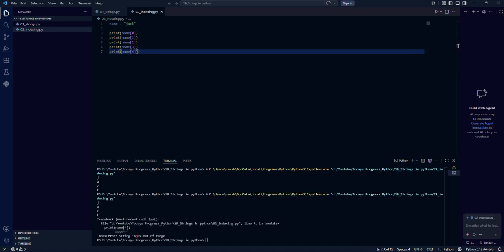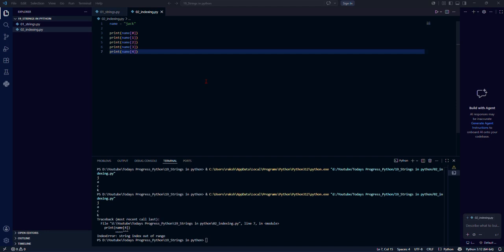Yes, you can see that there is an error, string index out of range. That means there is no fourth index in the Jack string, so it's giving an error. The index is out of range. This is what we call an index error in Python. So we learned about strings and we learned about positive indexes.